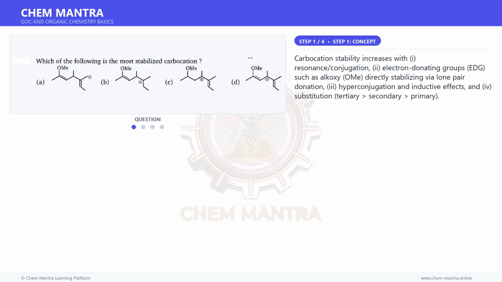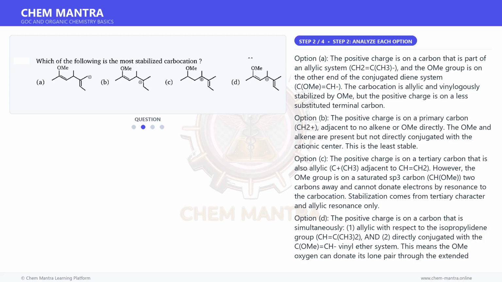Carbocation stability increases with: 1. Resonance conjugation, 2. Electron donating groups, EDG, such as alkoxy, OMe, directly stabilizing via lone pair donation, 3. Hyperconjugation and inductive effects, and 4. Substitution, tertiary, secondary, primary. Moving on to the next step.